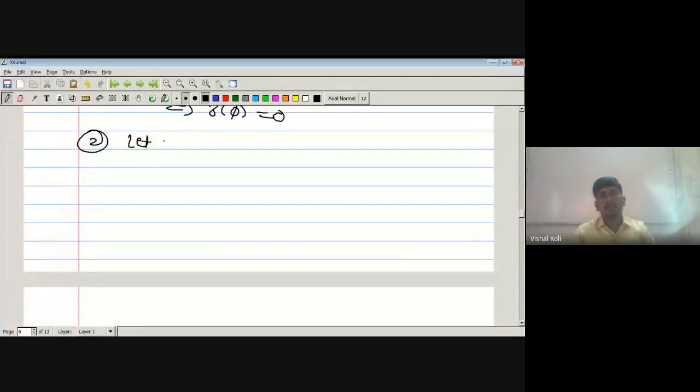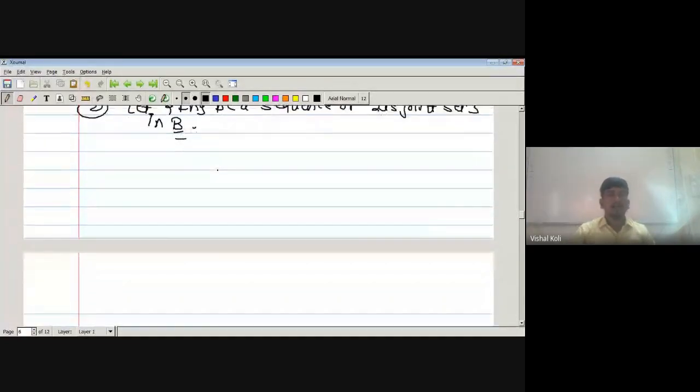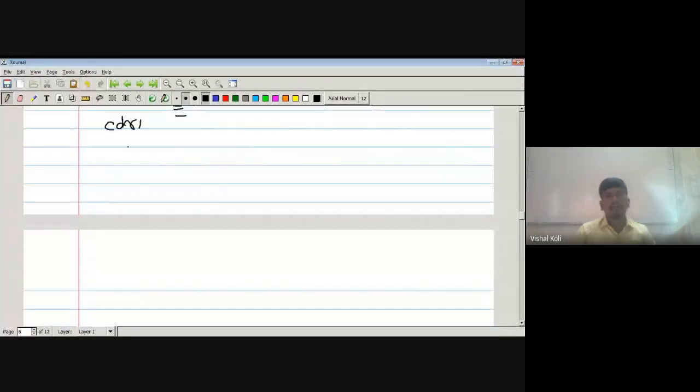Let En be a sequence of disjoint sets in 𝓑. That is, En is a sequence of disjoint measurable sets since they are members of 𝓑. Now we have to check the additive condition. Consider γ of the union over n running from 1 to infinity of En.